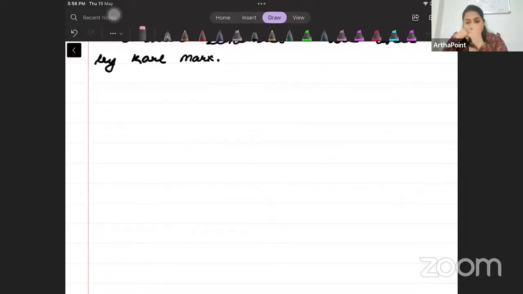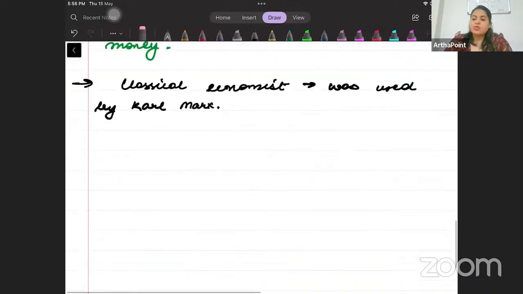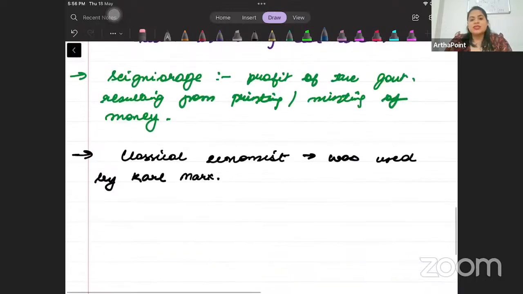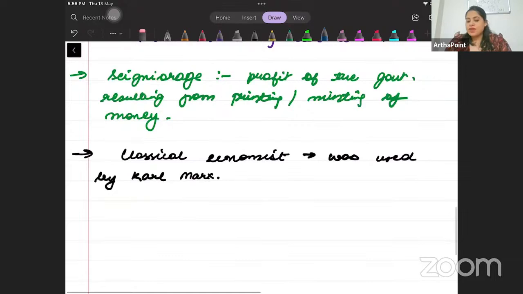So the first page we had covered yesterday, and today beta we aim to complete the next page. So please start writing with me. These are very important points. इनमें से कोई ना कोई question will definitely come in the CUET entrance exam. So we talked about the classical economist, and we talked about what seigniorage is, right? And today we are going to go ahead and continue with what we had already written. So please start writing with me.